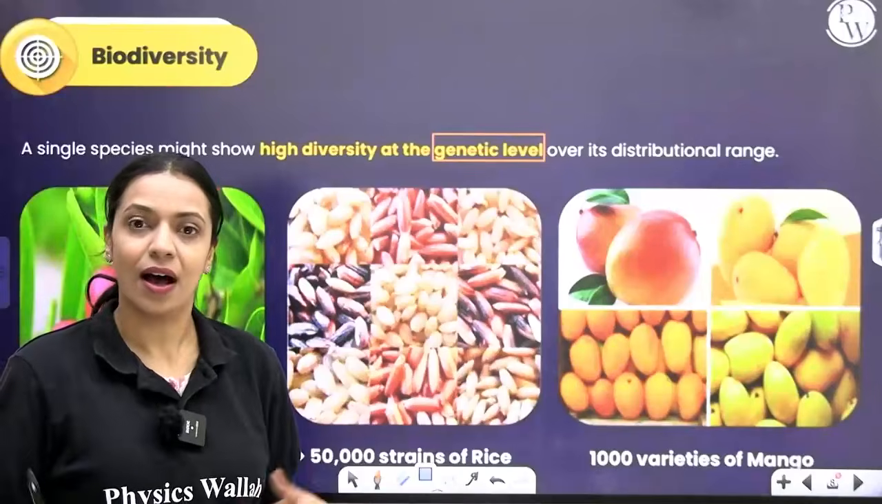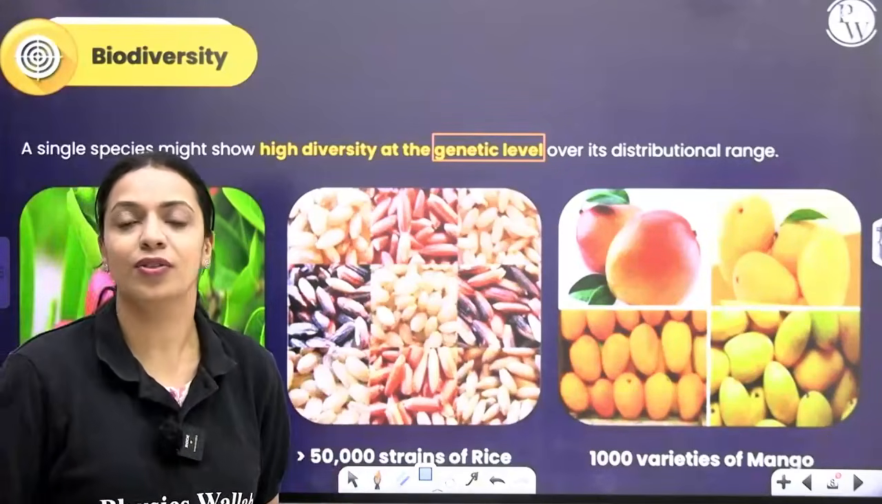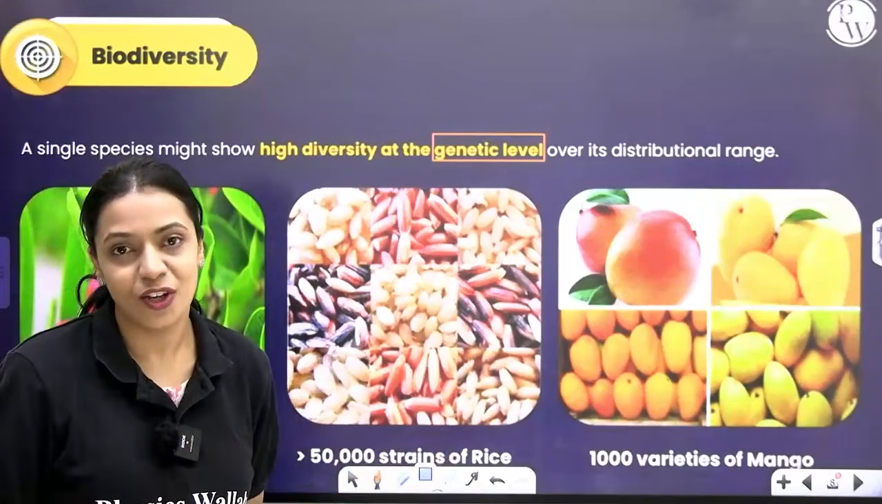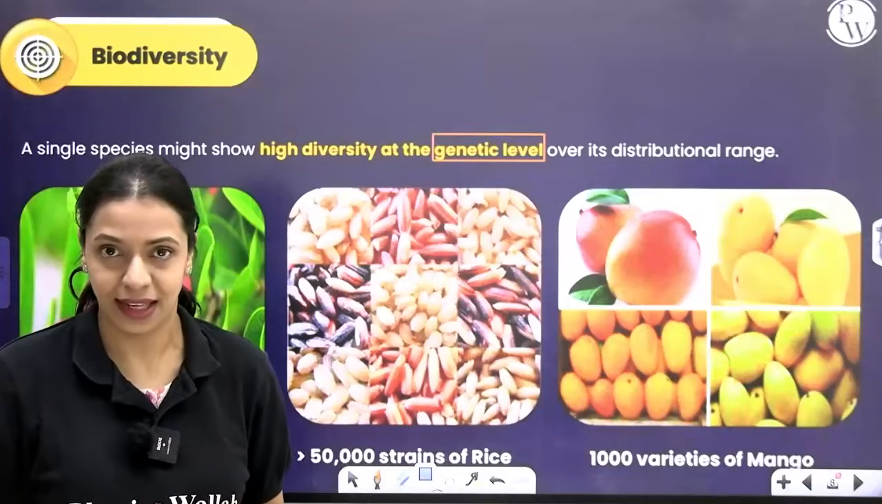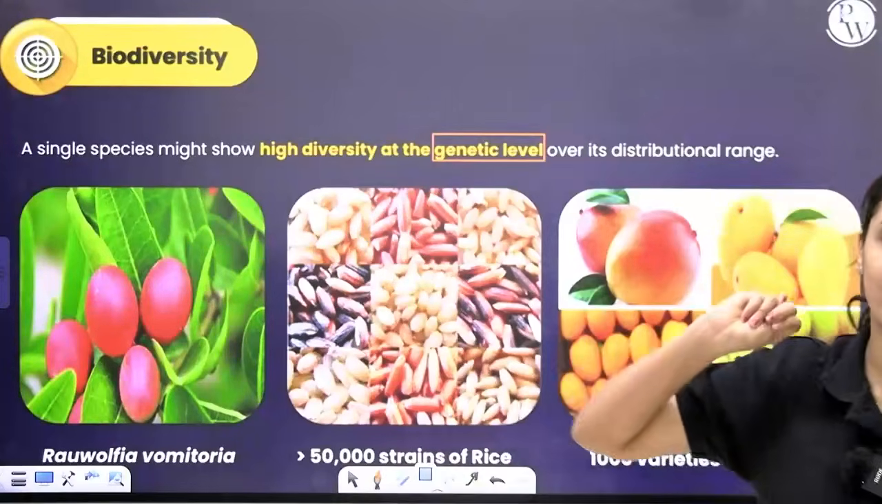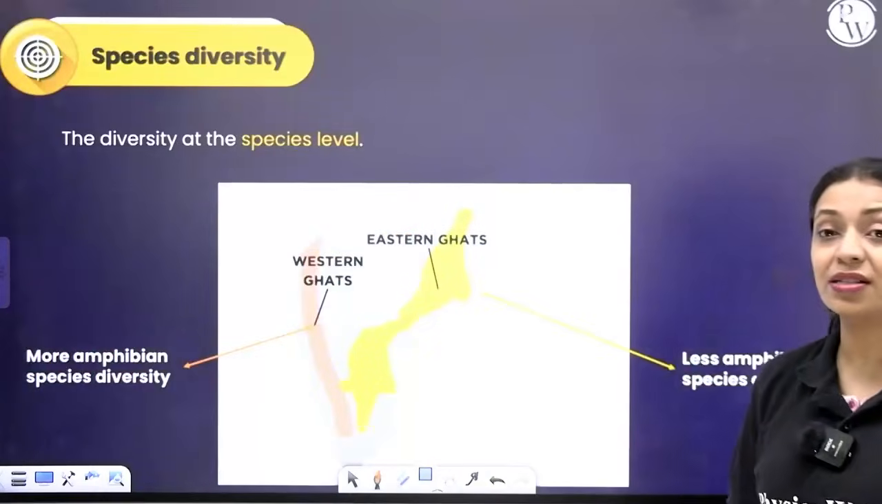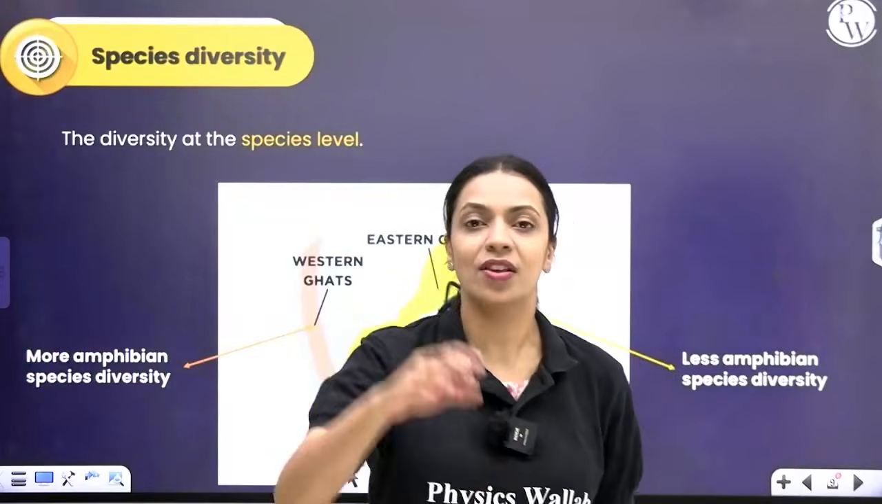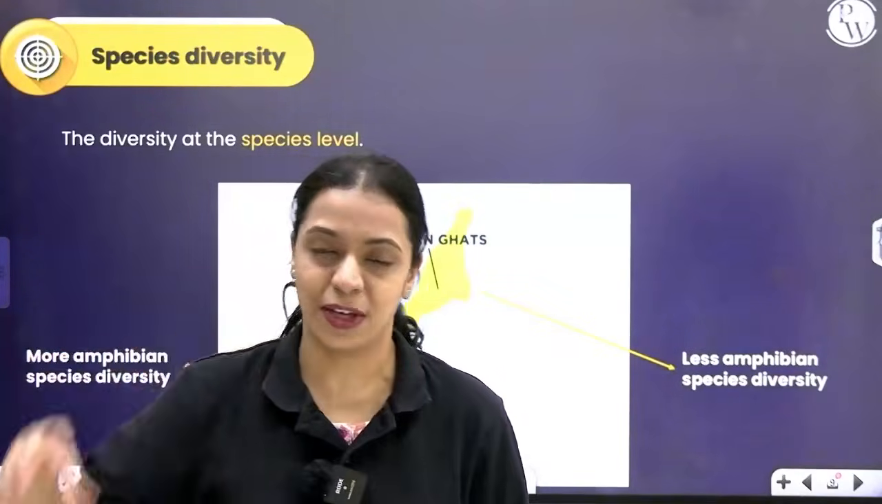So all of these are different varieties belonging to the same species. They're different from each other because of the kind of genes that they have. That's why we call it genetic diversity. Now, the second type of diversity that we're going to learn is called species diversity. So this is diversity at the species level.